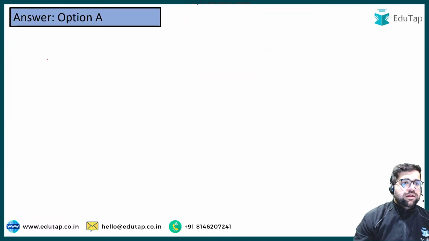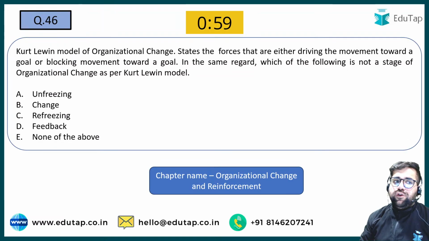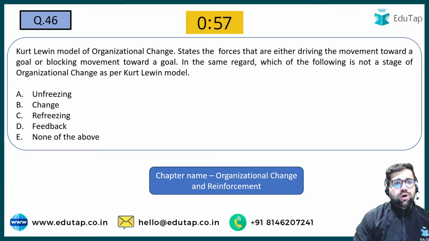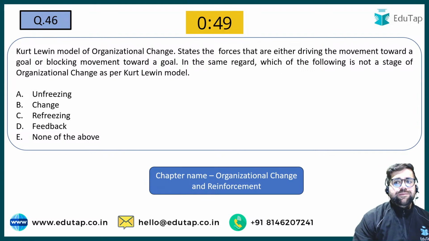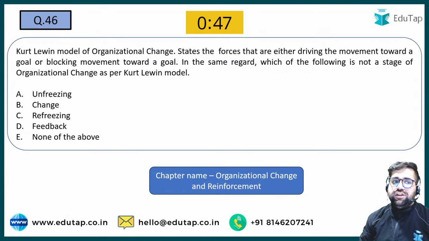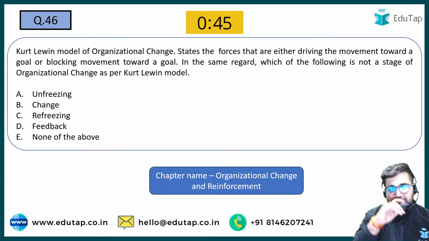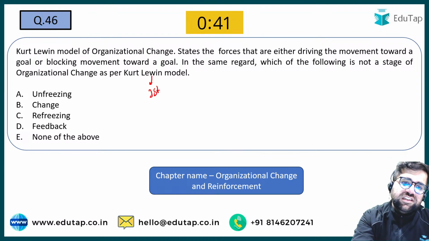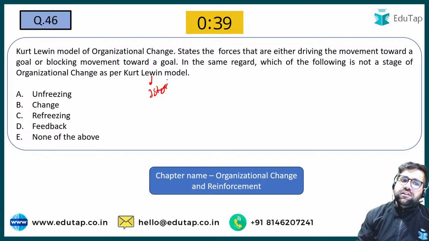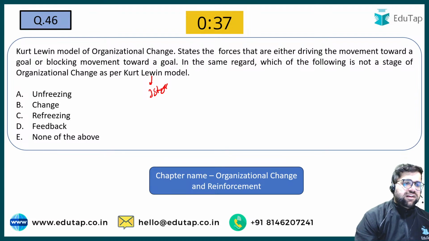Okay, let's move to 46. Kurt Lewin model of organizational change states that forces are either driving the movement towards the goal or blocking it. In the same regard, which of the following is not a stage of organizational change as per Kurt Lewin? The model has three stages: unfreeze, then make the change, then refreeze it again.